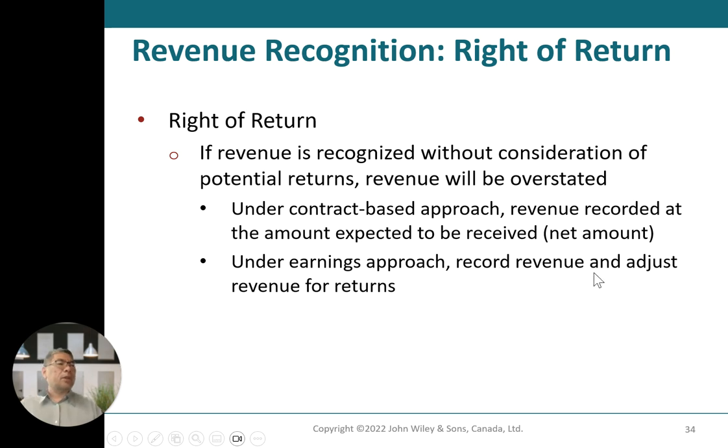Under the earning approach, record revenue and adjust revenue for the return. This is how you have two different approaches. In terms of right of return, under the contract approach, revenue is recorded at the amount expected to be received, which is the net amount. Under the earning approach, record revenue and adjust revenue for the return.